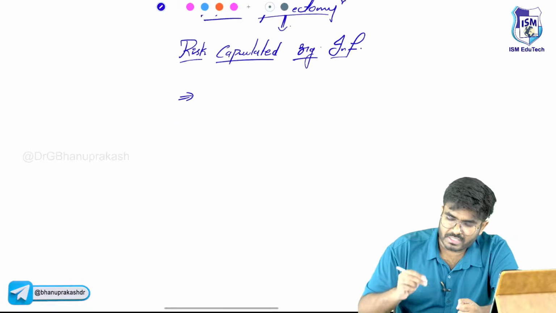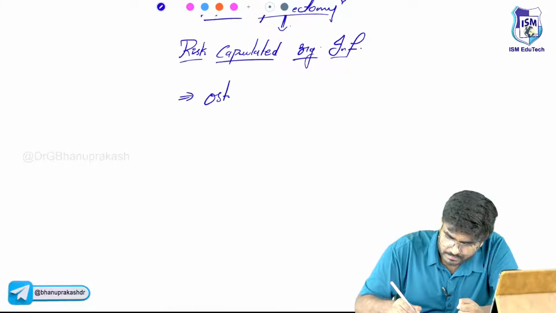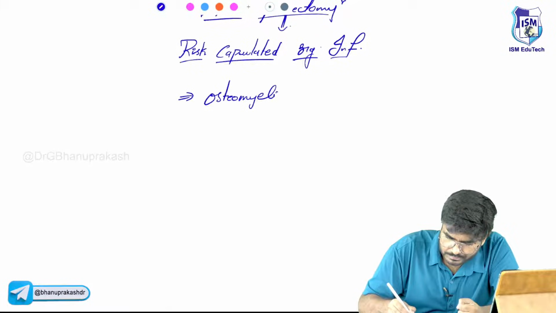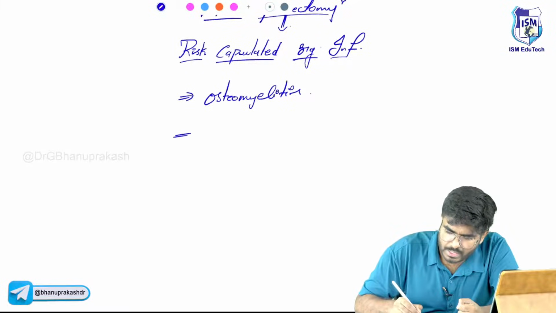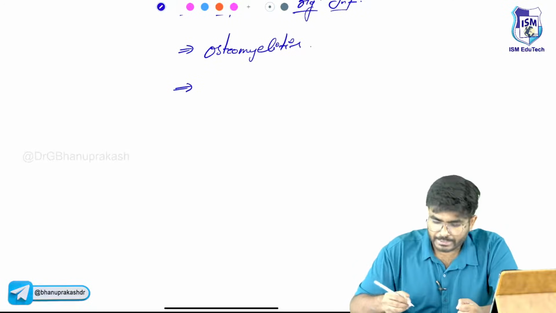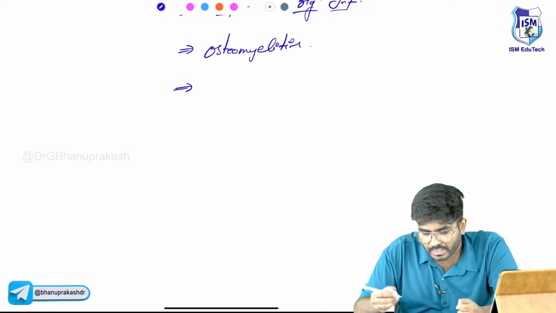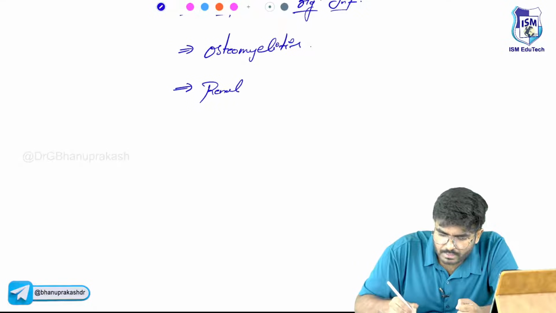Blockage of the blood vessels to the bones can cause osteomyelitis. Blockage of the blood flow to the kidneys can lead to renal papillary necrosis.